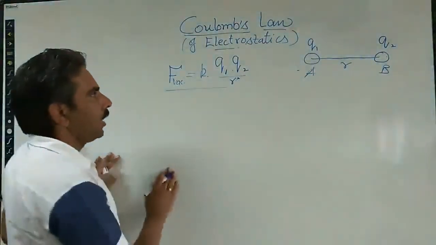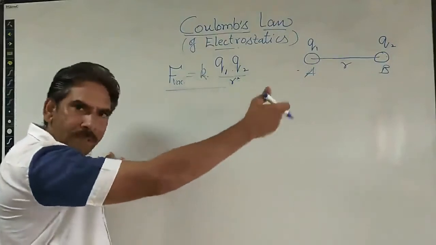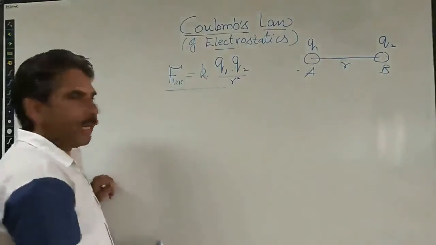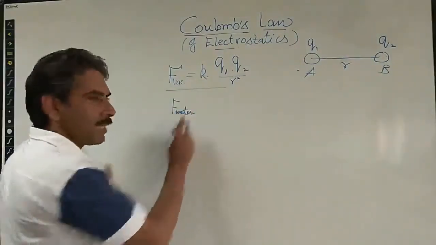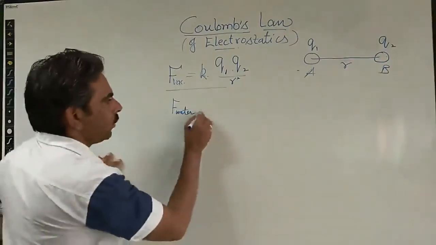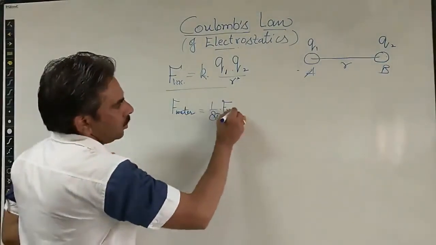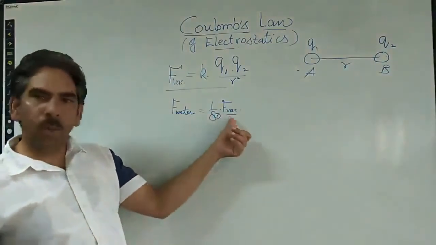And if we are replacing the medium between the two charges with water, for example, the value of K reduces by 1 upon 80 times. So the force in the case of water between the same two charges separated by the same distance but placed in the water medium becomes equal to 1 upon 80 times the force between the charges lying at the same distance in the vacuum.